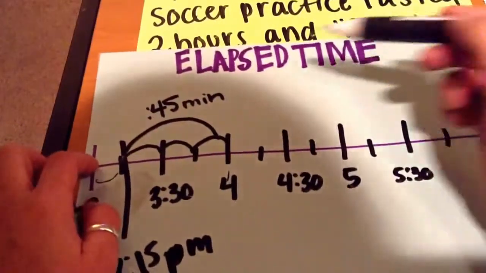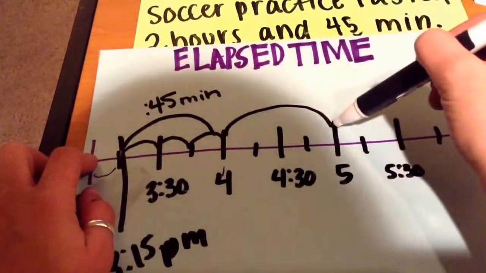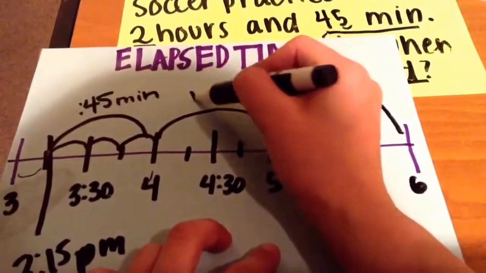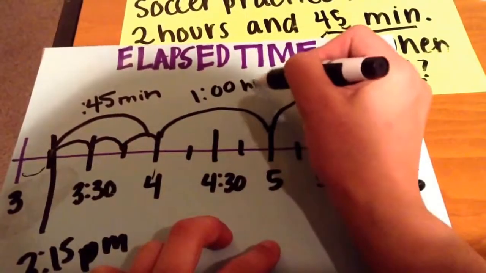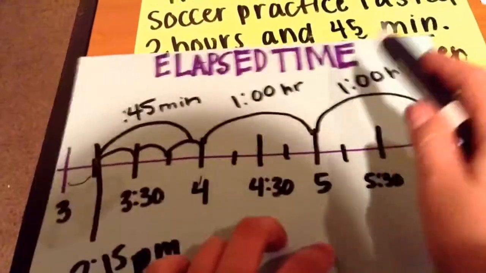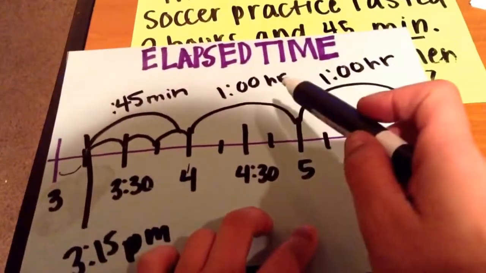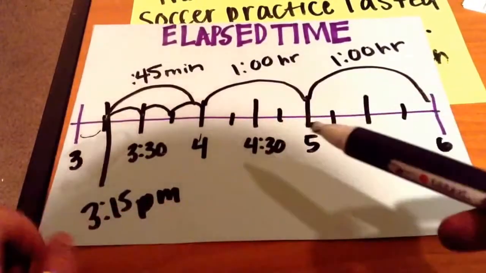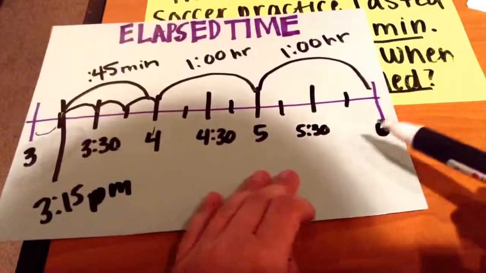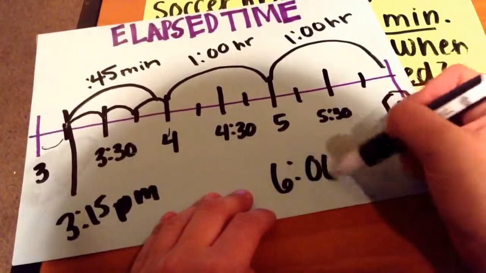So let's jump with the hours, which is also equal to what? 60 minutes. 1 hour, 2 hours, 1 hour, another 1 hour. So we see here we have 1 hour, 2 hours, 45 minutes. So that gives us our 2 hours and 45 minutes that we add to the start time of 3:15 p.m., which gives us our ending time, which would be what? Right, it would be 6 p.m.